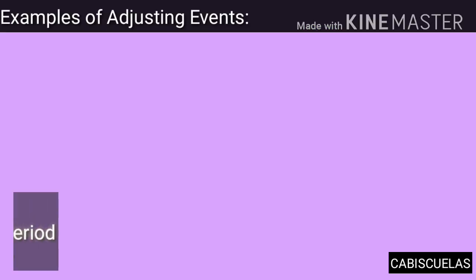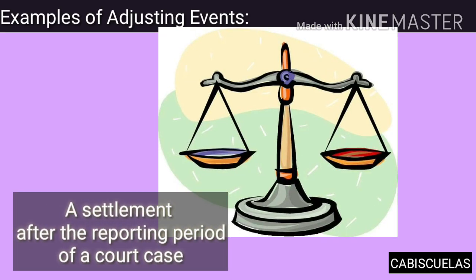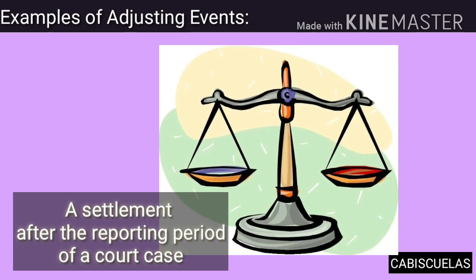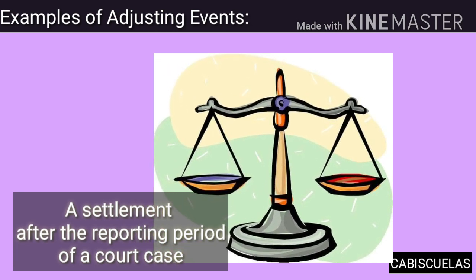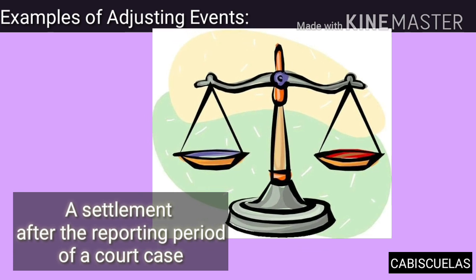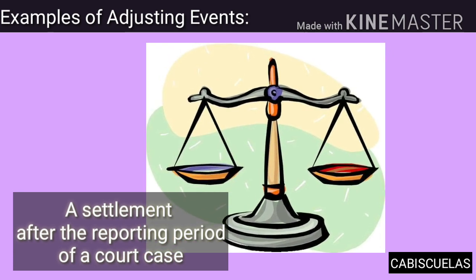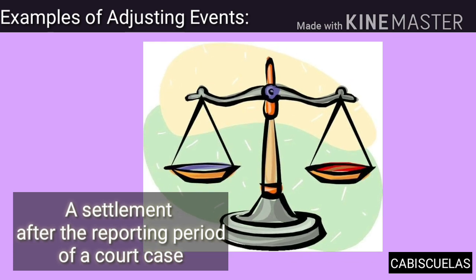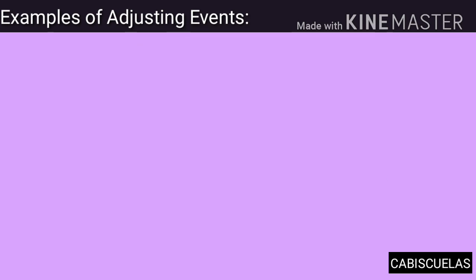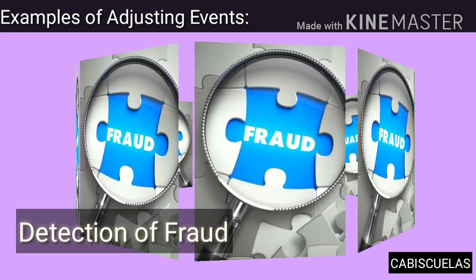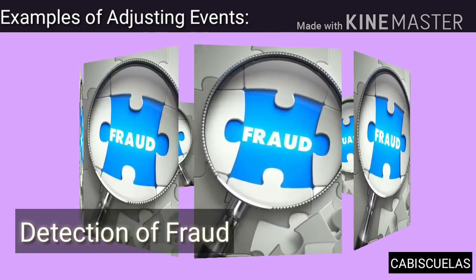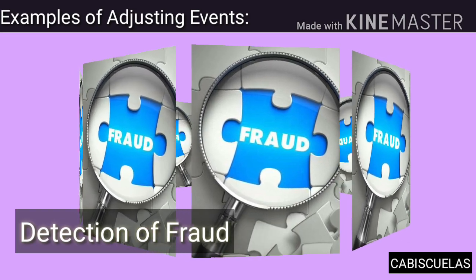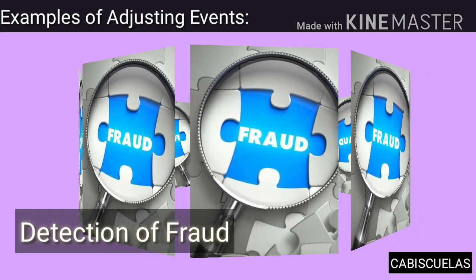Let's say there is a settlement after the reporting period of a court case. This settlement confirms that you have an existing obligation at the end of the period and you should make a revision in the adjusting entries. Another one is a detection of fraud or errors after the reporting period that may indicate the FS to be misstated.